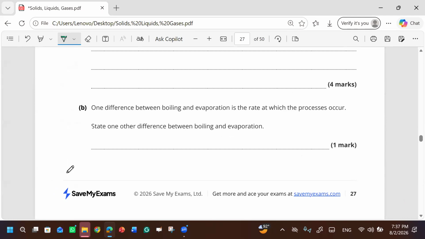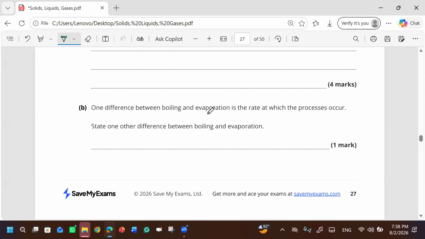Did you understand the first point? One difference. What are they saying? How is the rate different? Boiling occurs at the surface, and evaporation happens throughout the substance. That is the answer, but I am asking what you understand by the first line.